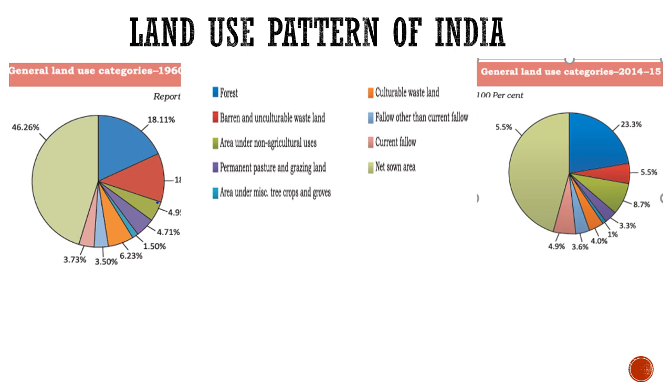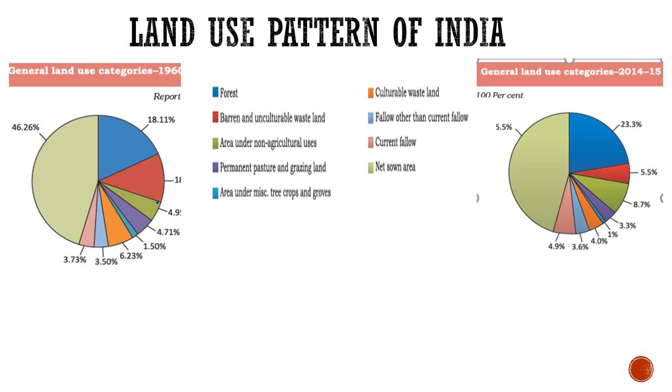The percentage of current fallow land was only 3.73% in 1960-61, and that has increased to 4.9%, may be due to excessive agriculture, excessive production, and the quality of land is deteriorating. It is not good sign. Percentage of current fallow and other than current fallow types of lands are increasing.